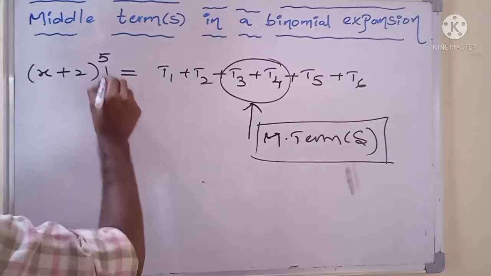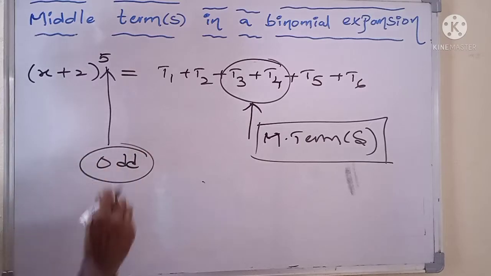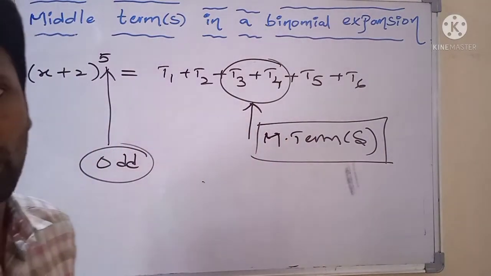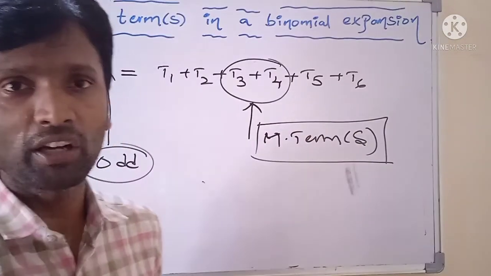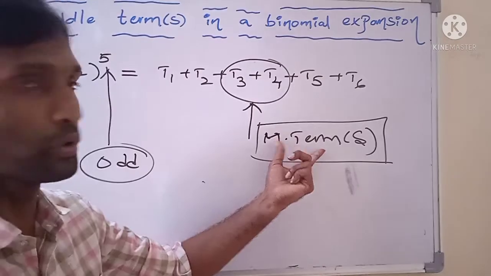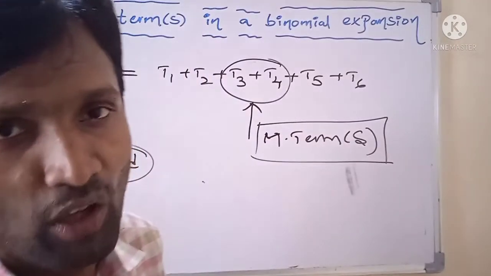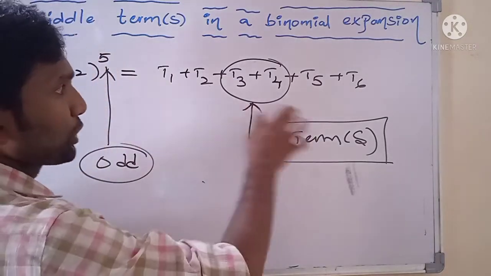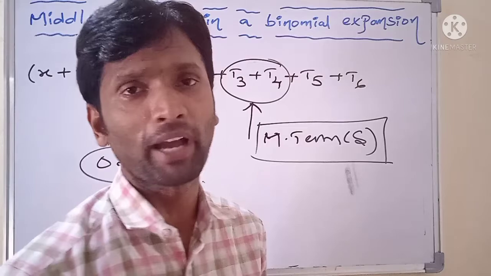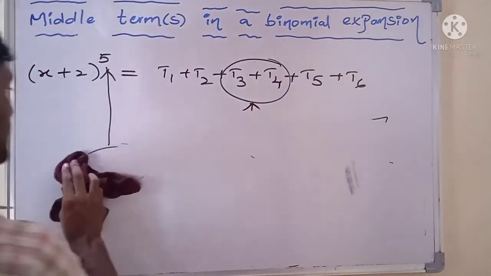That means if n is an odd integer, in that binomial expansion we have two middle terms, where T3 and T4 both are the middle terms. Without using this process to identify the middle terms, we have a standard formula. See this one.